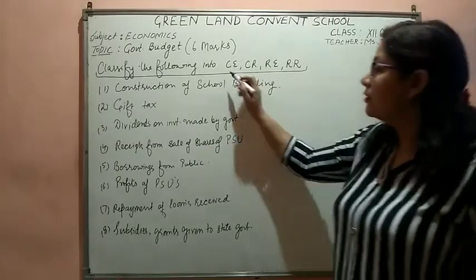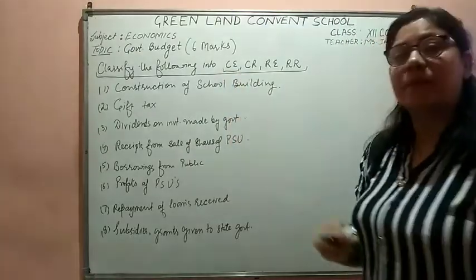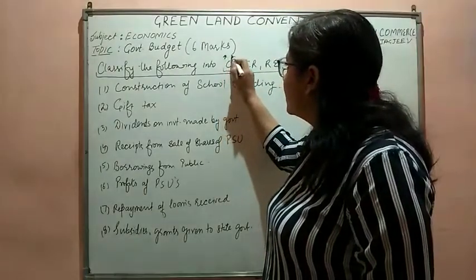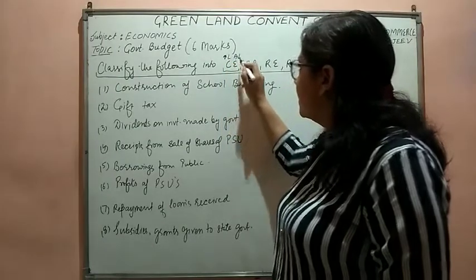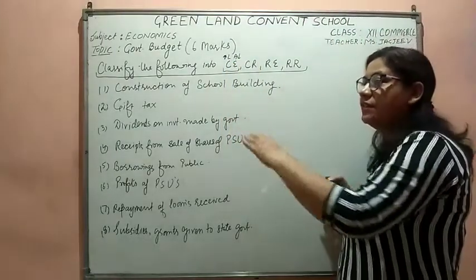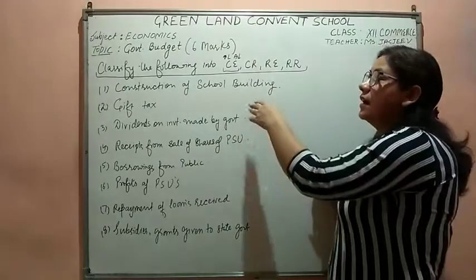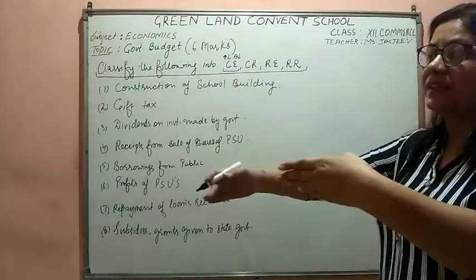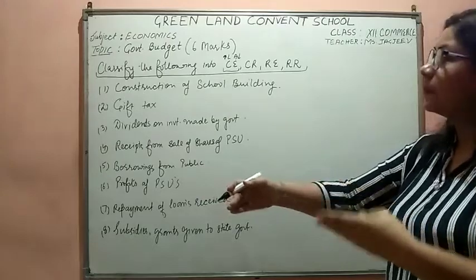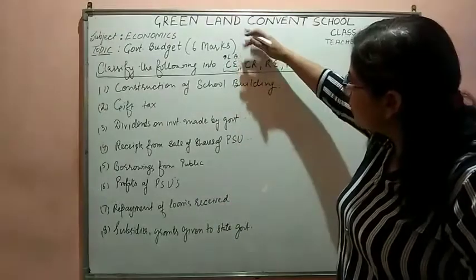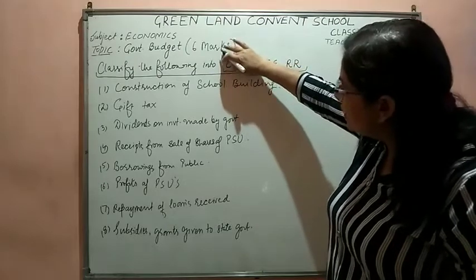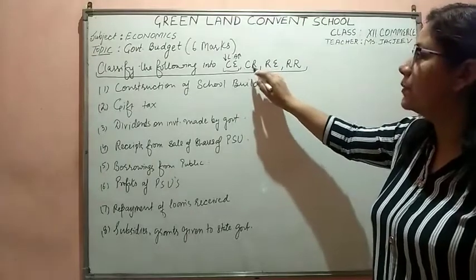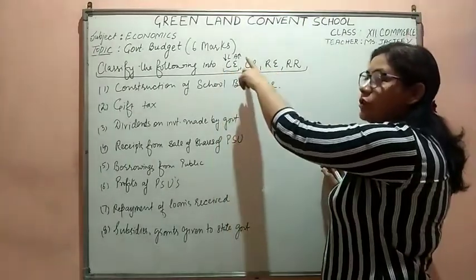For doing this, first write what is capital expenditure. It is expenditure where either liability increases or asset reduces. When we are doing expenditure in the economy, either we are increasing our assets, purchasing something, or we are giving back loans. Opposite of that is capital receipts, where neither the liability reduces nor the asset increases.